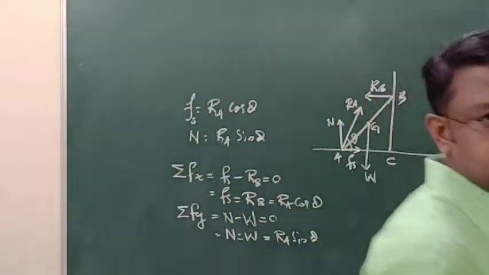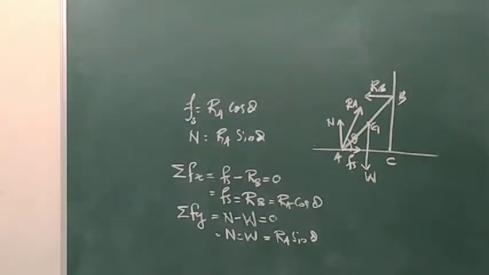Okay. So these are the conditions for translatory equilibrium. That means no force should be acting on the ladder either in x direction or in y direction. Okay. Now one part of equilibrium we have discussed now, that is translatory equilibrium.